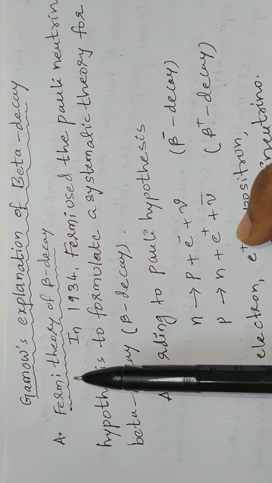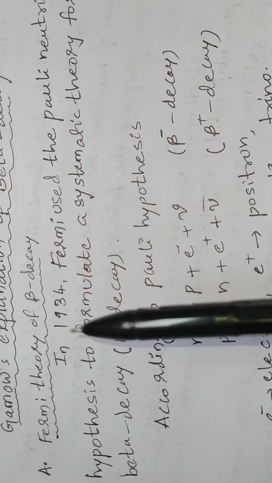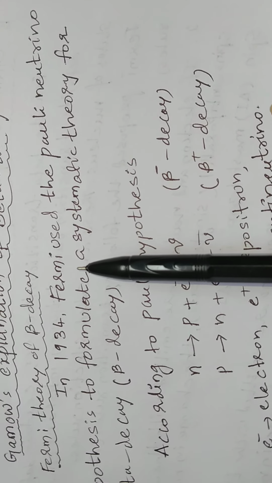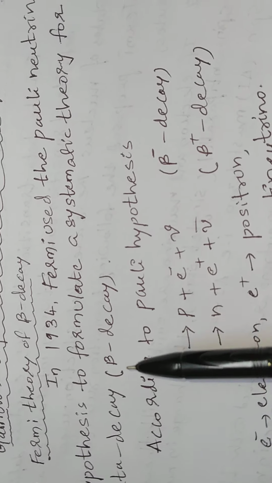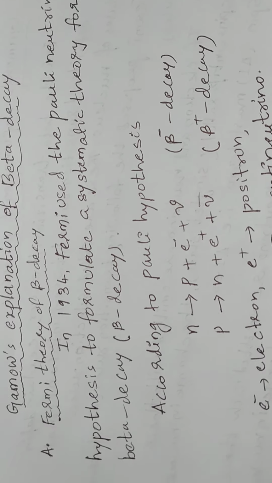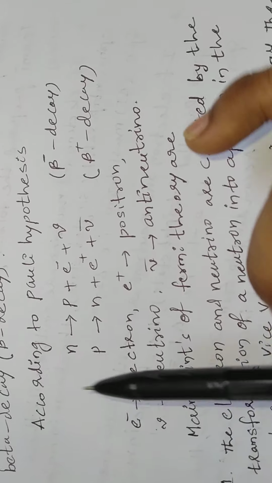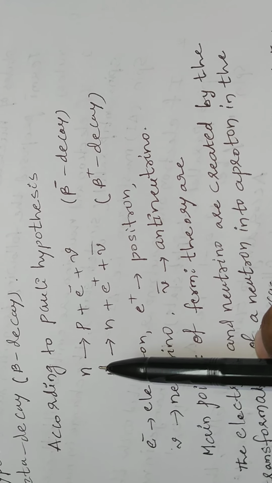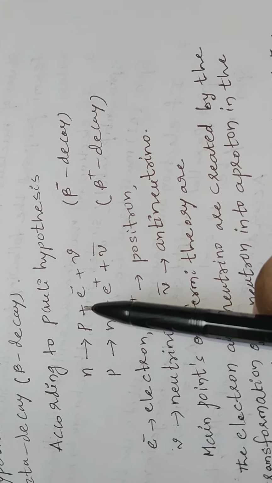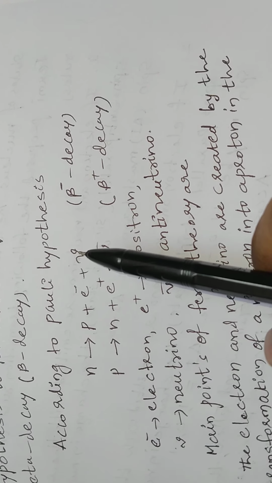So first we discuss Fermi theory of beta decay. In 1934, Fermi used Pauli's neutrino hypothesis to formulate a systematic theory for beta decay. According to Pauli's hypothesis, a neutron is converted into a proton, then an electron and neutrino are emitted.